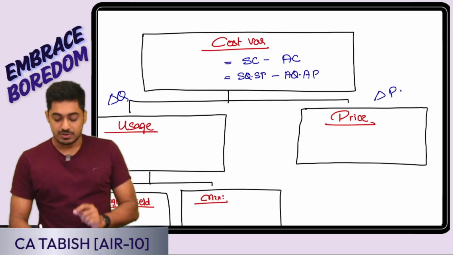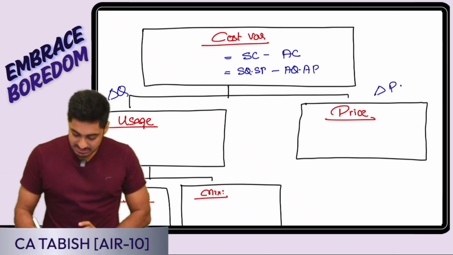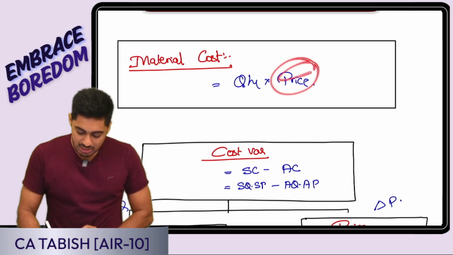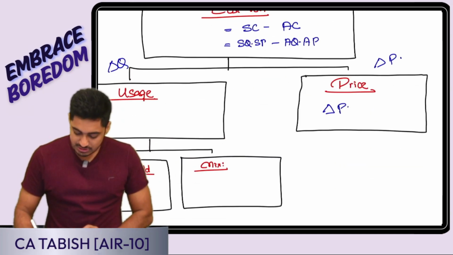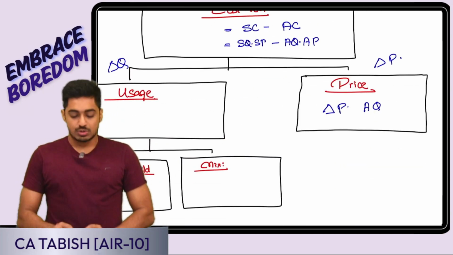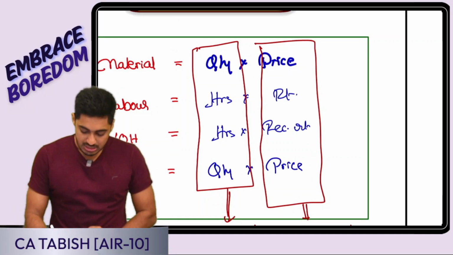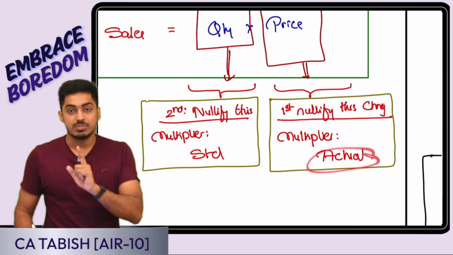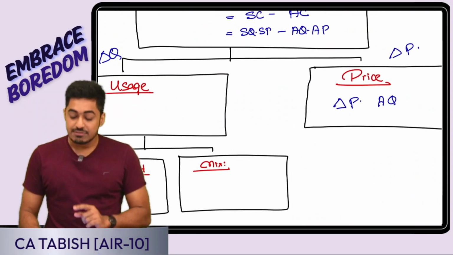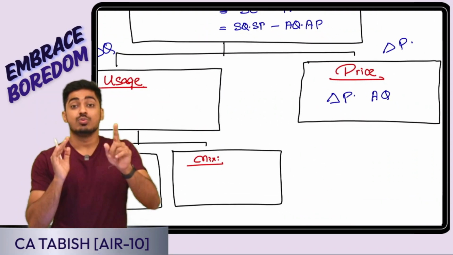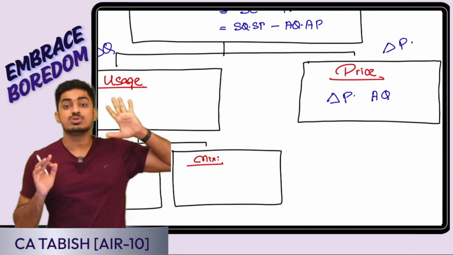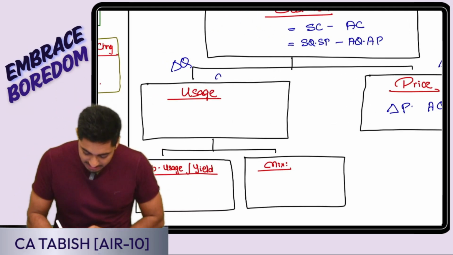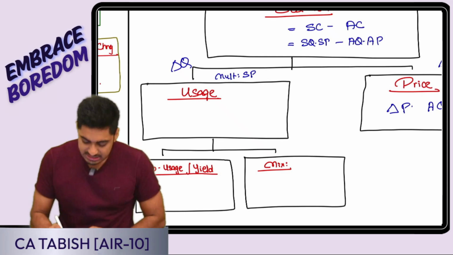Perfect, everyone. So first, what am I going to nullify? The impact of price. So what is changing? Price is changing, the difference in price. Convert into value: price has to be multiplied by quantity. Which quantity? Entire actual quantity. Yes or no? I have defined it here also. In the overall change, first I will nullify the impact of price. There my multiplier is going to be actual. Is this clear? Once the impact of price is nullified, from here onwards, wherever I am going to use price, which price will I use? Standard price only. So my multiplier is always going to be standard price.